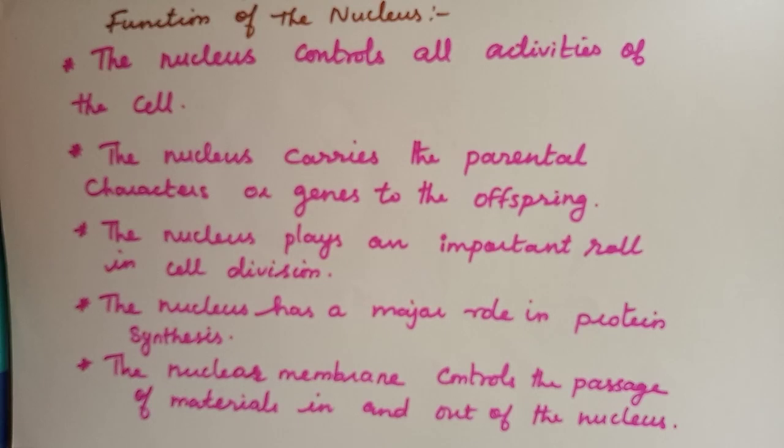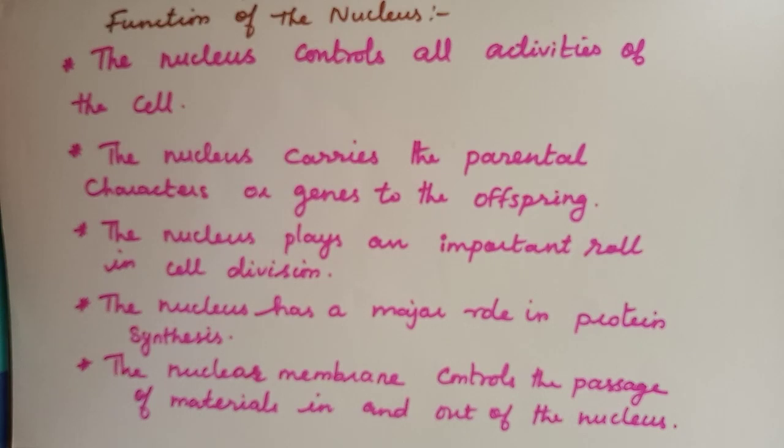Today I am going to summarize this lesson. What are the things we learned? In the cell we have three main parts: cell membrane, cytoplasm and nucleus. We already learned about the cell membrane. It is a selectively permeable membrane. Next we read about the cell wall. The cell wall and the cell membrane are both protective layers.